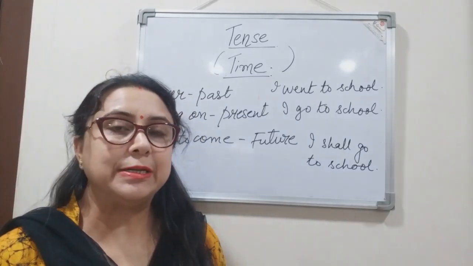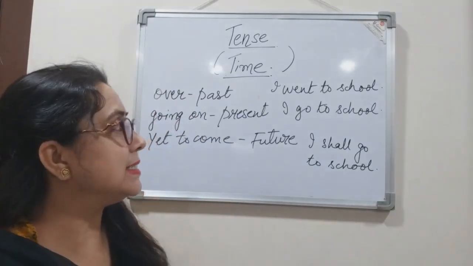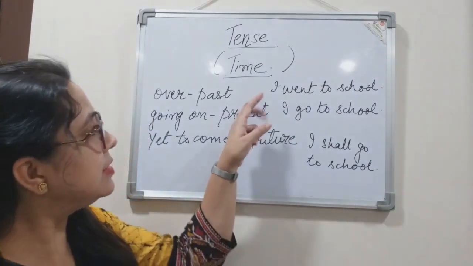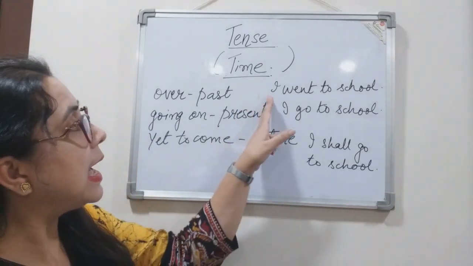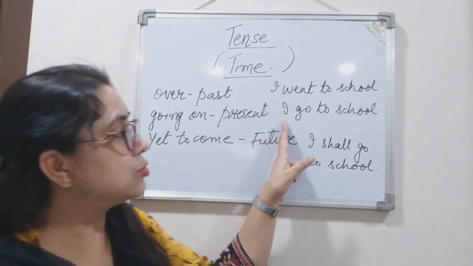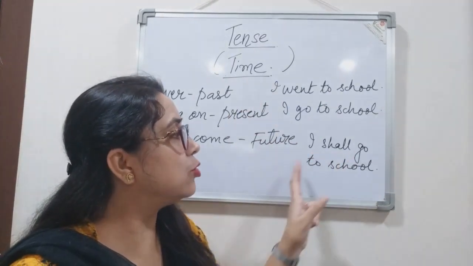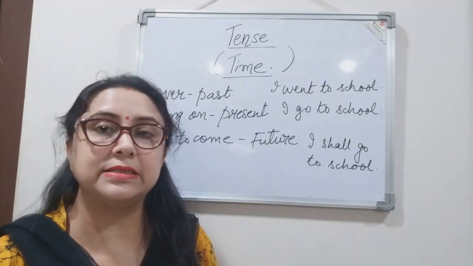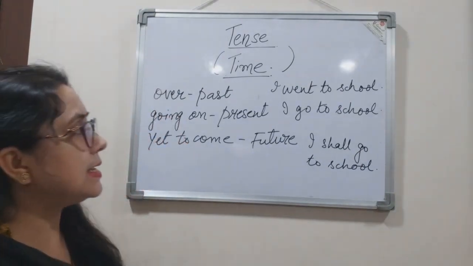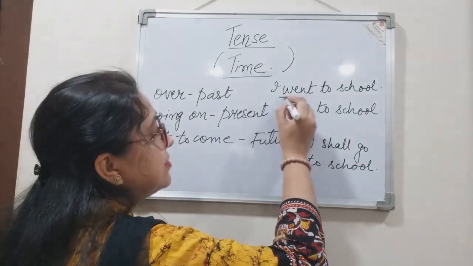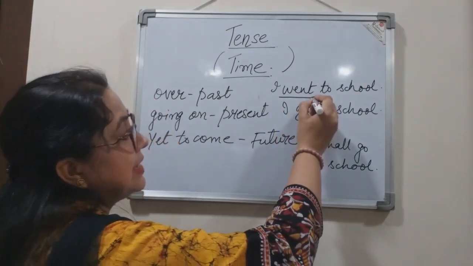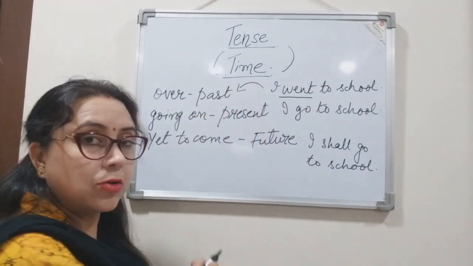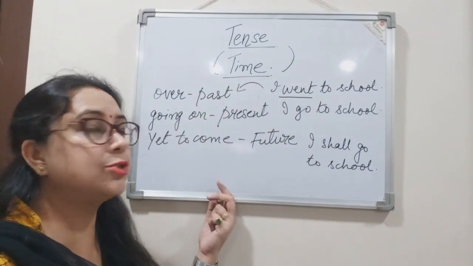For example, to understand the time frames better, I have written three sentences: I went to school, I go to school, I shall go to school. In the first sentence, I went to school, that is the time which is already gone, the time which is over.